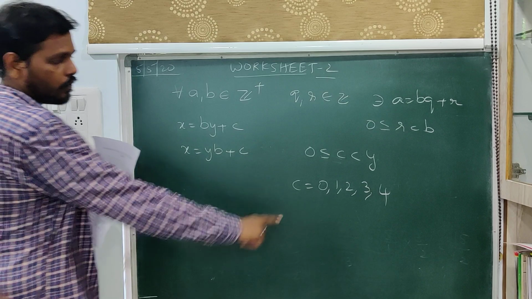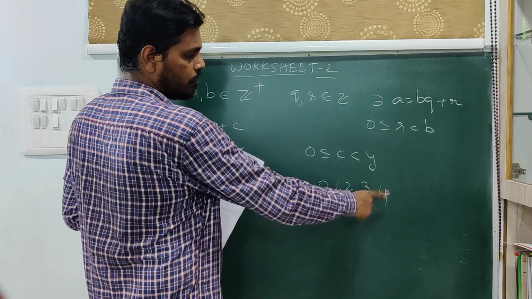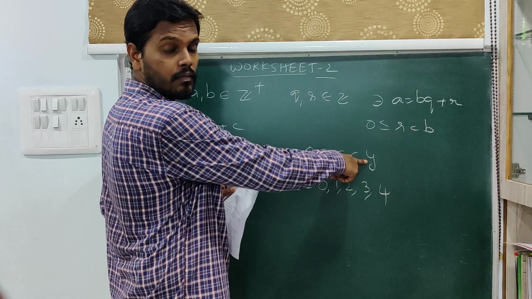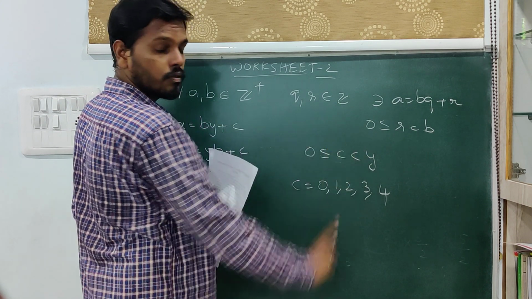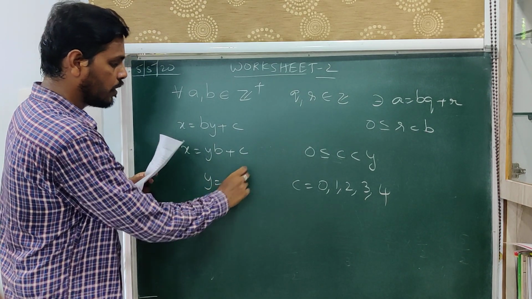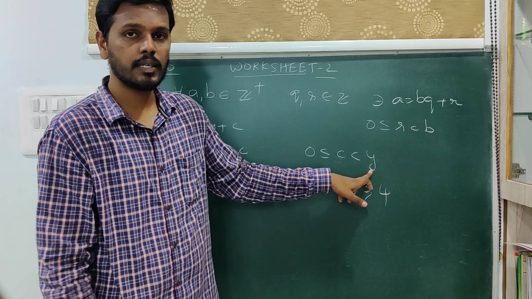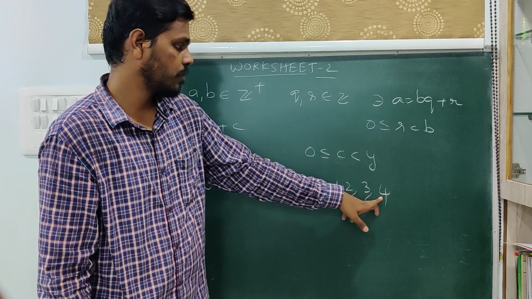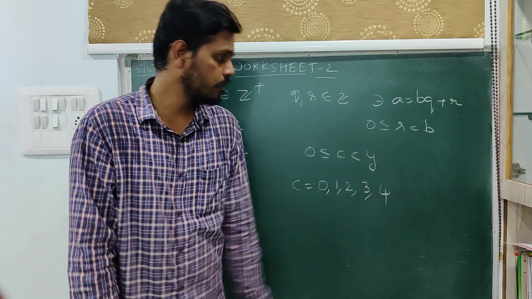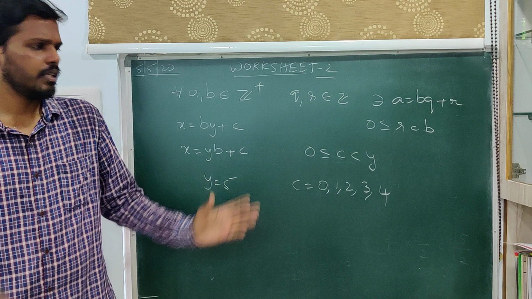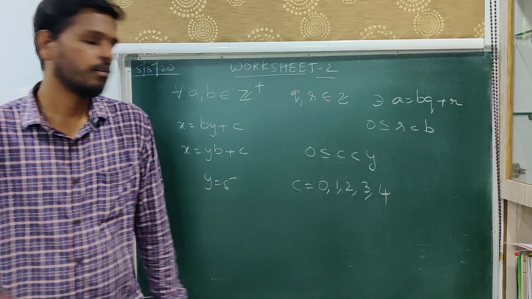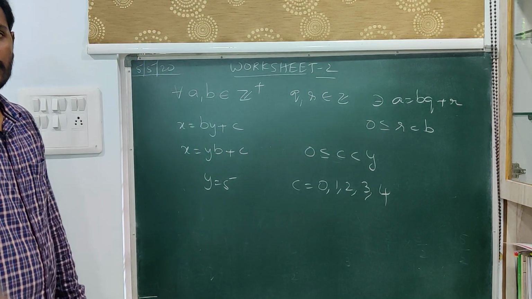So when c is 0, 1, 2, 3, 4, since c is less than y, then y should be equivalent to 5. The least value of y is 5. So the value of y is 5 because c is less than y, and the maximum value of c is 4. Therefore y should be greater than 4. It can be 5, it can be 6, it can be any number, but the least number is 5.